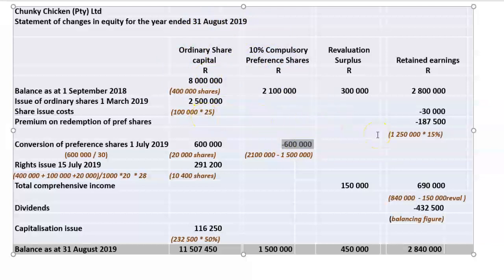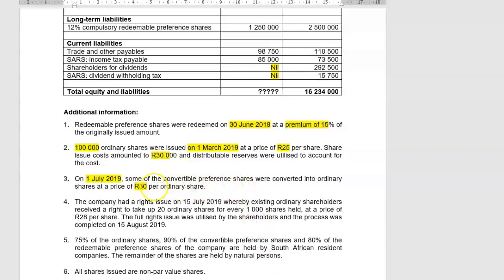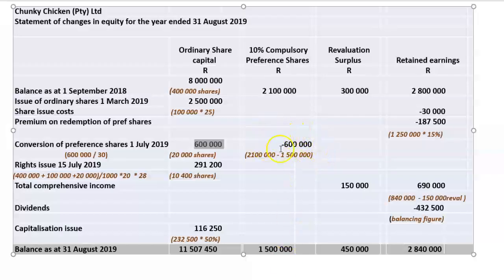The only difference is the number of shares that's going to be issued in return for this value of 600,000 Rand. So I take out the 600,000 here, I transfer the same 600,000 to my ordinary share capital account. They tell us that we have issued 30 Rand ordinary shares to the pref shareholders to make good for their loss of their preference shares. The value of those shares, 600,000. The value per share that we've issued was 30 Rand, so that means that we have issued 20,000 ordinary shares in order to make good for the 600,000 preference shares lost.